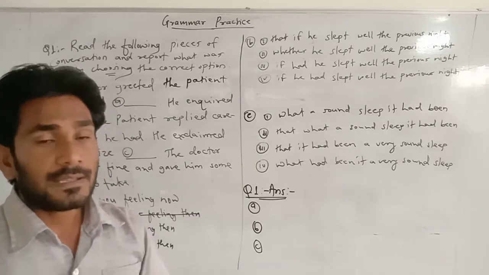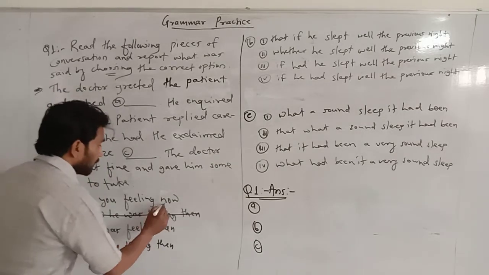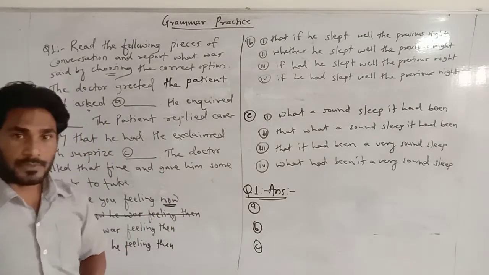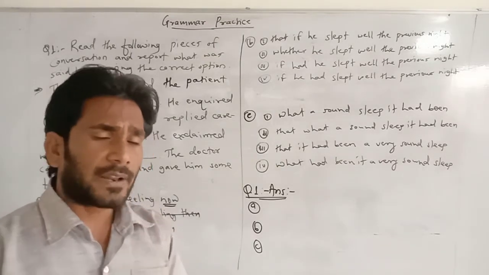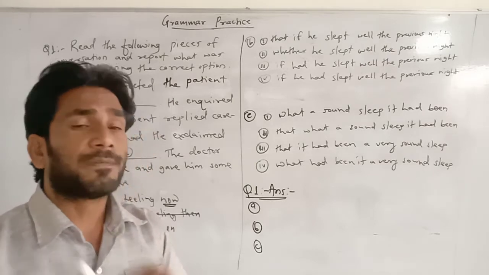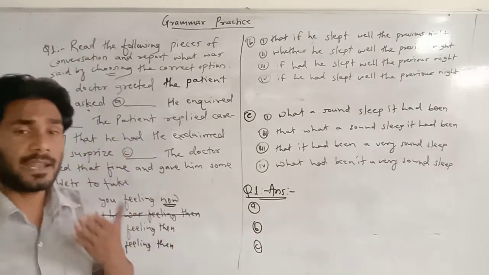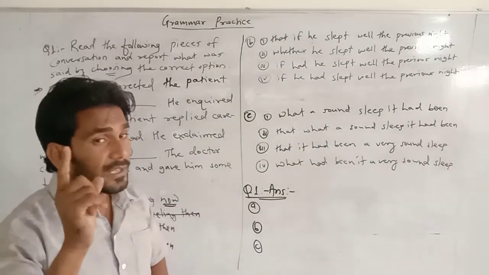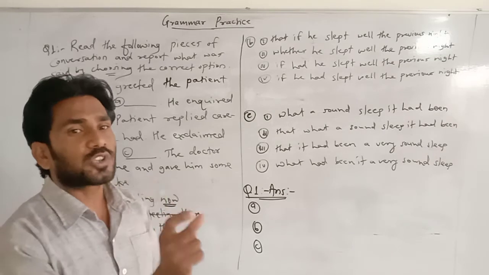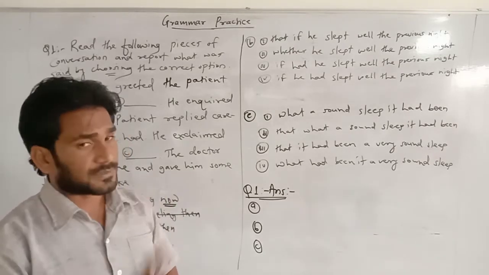Got it? The second thing is that here the word "now" is given. As we know, there are certain rules regarding the changing of certain words. In indirect speech there can't be "now," there could be "then." Why? Because "now" becomes "then" in indirect speech.